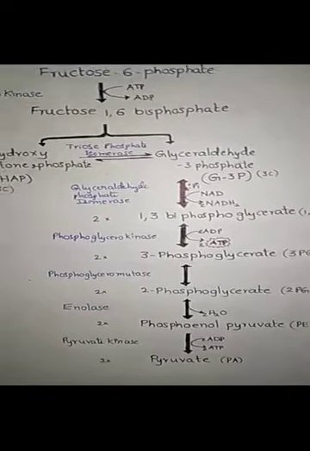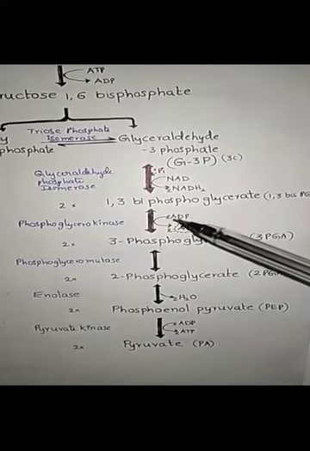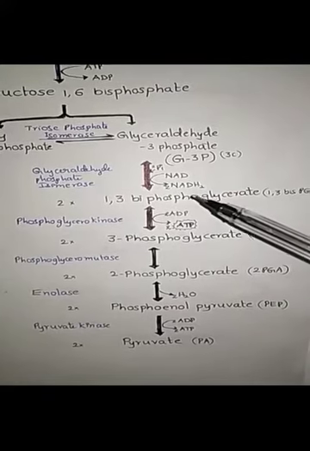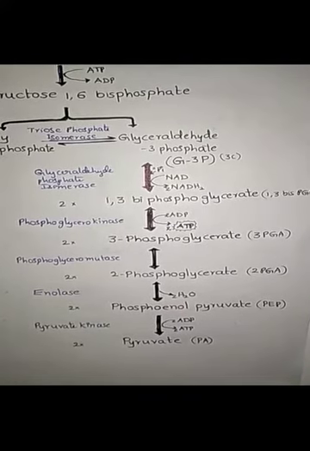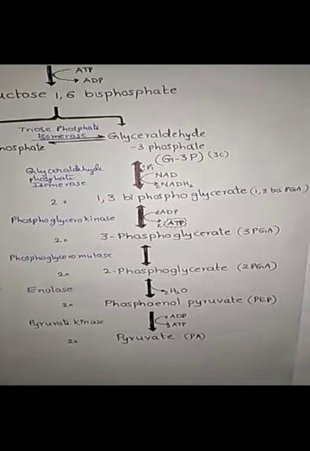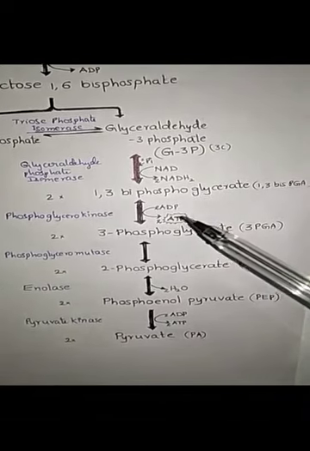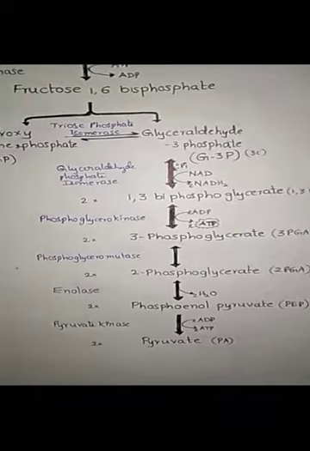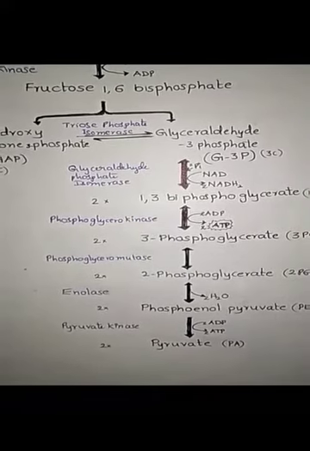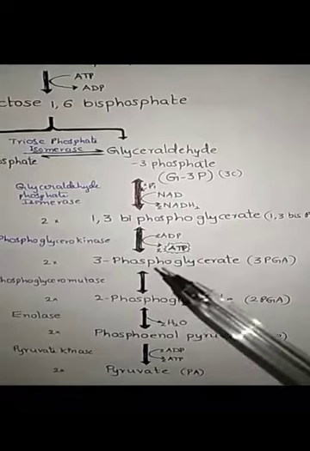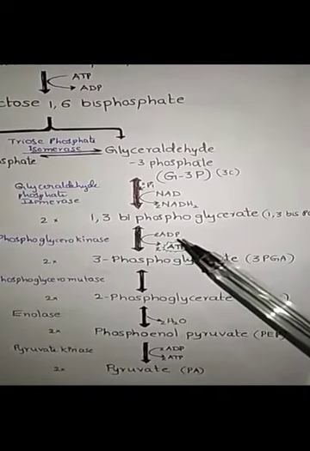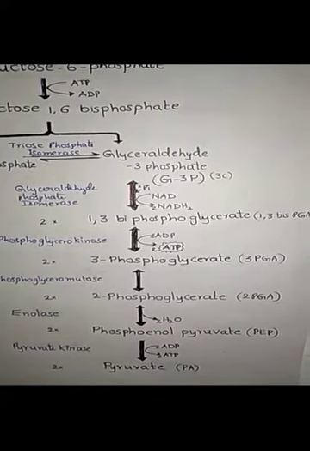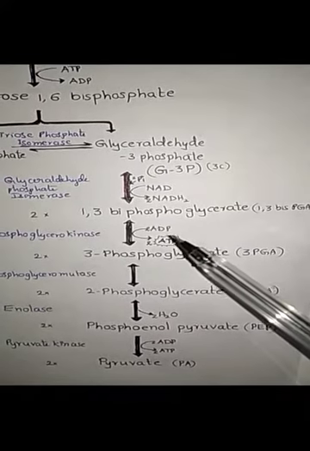Seventh step, dephosphorylation or first substrate level phosphorylation. One of the 2 phosphates of 1,3-bis-PGA is transferred to ADP to form 2 molecules of ATP in the presence of phosphoglycerokinase enzyme. Here the direct synthesis of ATP from metabolites is called substrate level phosphorylation.